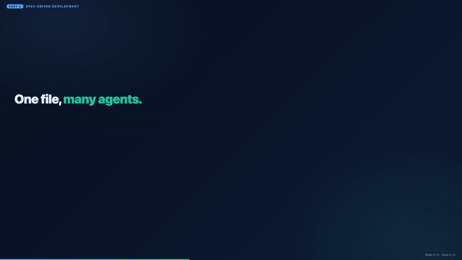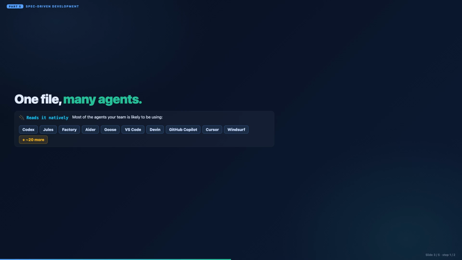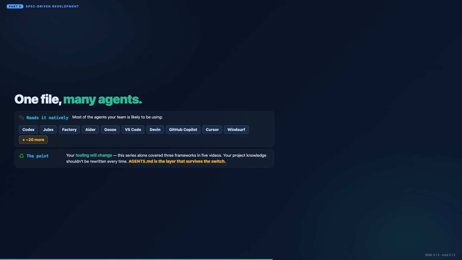Here is the practical argument, and it is short. Codex, Jules, Factory, Ada, Goose, VS Code, Devin, GitHub Copilot, Cursor, Windsurf, and roughly 20 more tools on top of that. One file, read by most of the agents your team is likely to be using. And that is the whole argument. Your tooling will change. This series alone covered 3 frameworks in 5 videos. Your project knowledge shouldn't have to be rewritten every time. Agents.md is the layer that survives the switch.